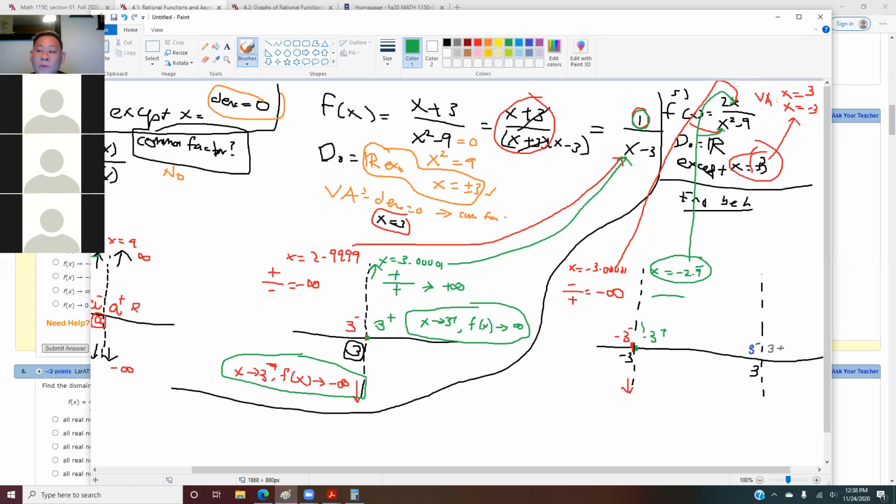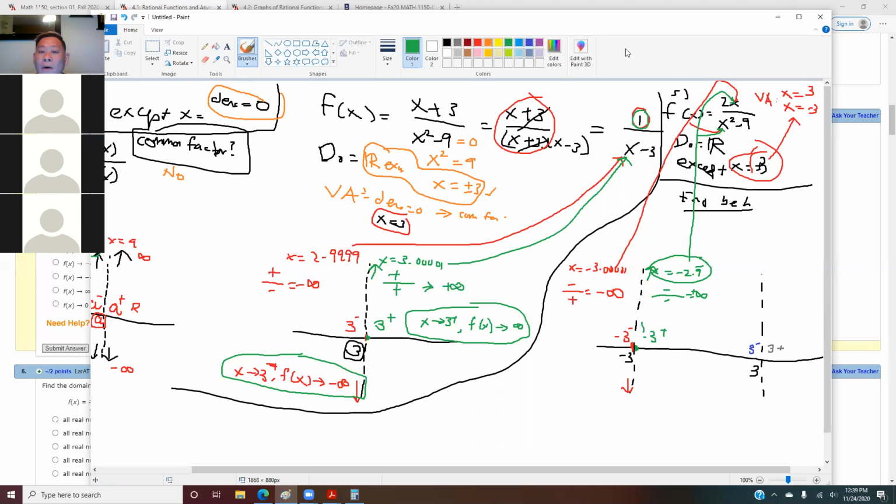This is easy. -2.999 times 2 gives us negative. What happens when you take -2.999 squared minus 9? Do you get a negative number or a positive number? I think I'm going to get negative. Negative. Yes, you will get a negative number. So two negatives, when you divide, it becomes what? Positive. So that means that this will go up. So down here, up there.